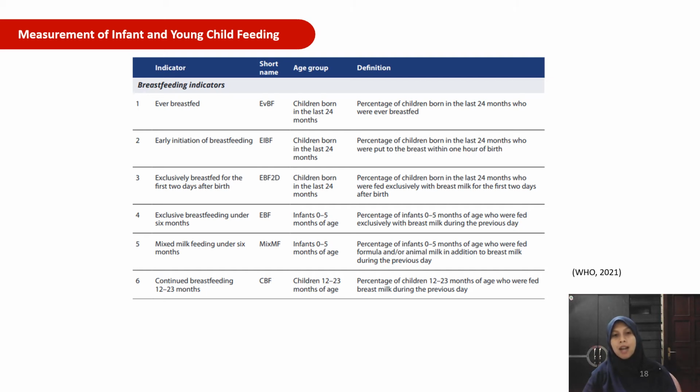Mixed milk feeding under 6 months is the percentage of infants 0 to 5 months of age who were fed formula and/or animal milk in addition to breast milk during the previous day. And continued breastfeeding 12 to 23 months is the percentage of children 12 to 23 months of age who were fed breast milk during the previous day.